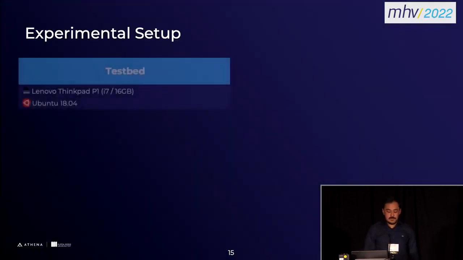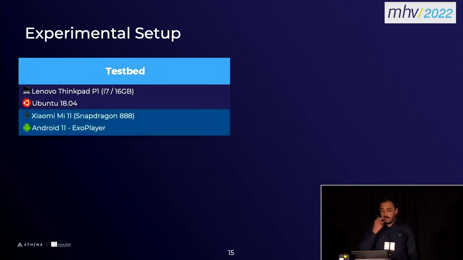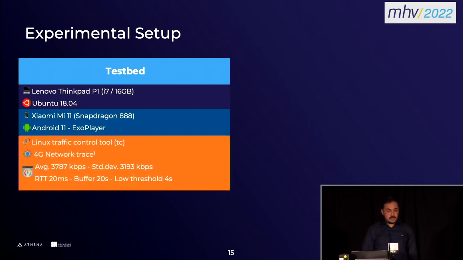For experiments, our testbed was basically a ThinkPad running Ubuntu. For the mobile device, we went with the Xiaomi Mi 11 because at that time, the Snapdragon 888 was the latest state-of-the-art SoC for us. It was running Android 11, and we used Google's ExoPlayer for implementation. For the network status, we used Linux traffic control, and we used an existing 4G network trace, and you can see the statistics about the networks we used here on the screen.